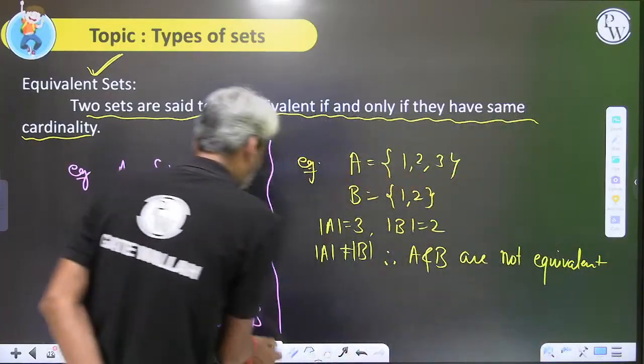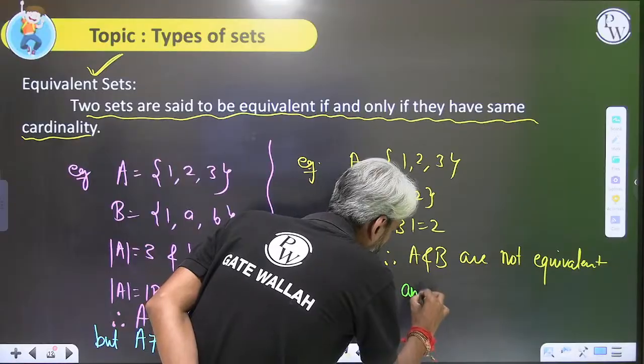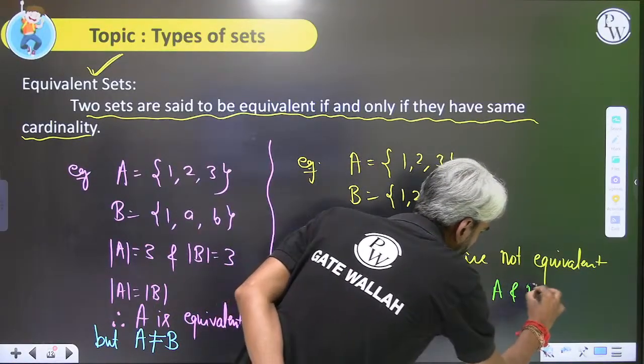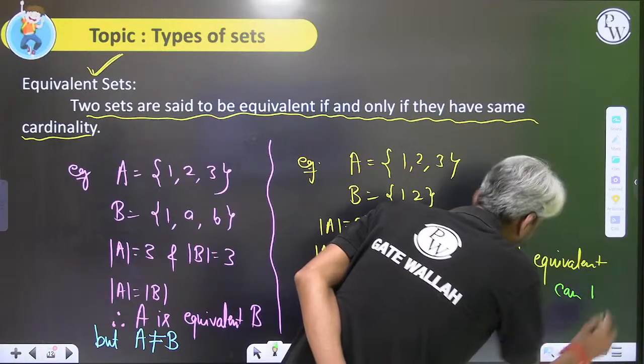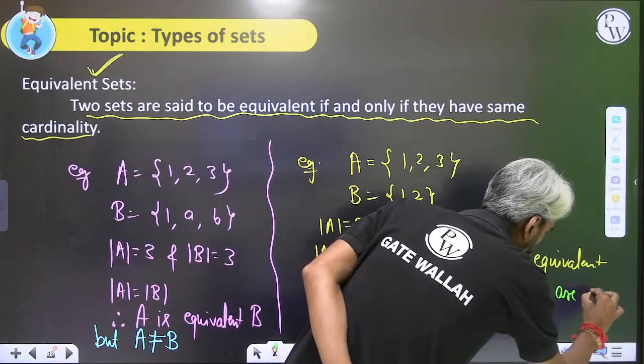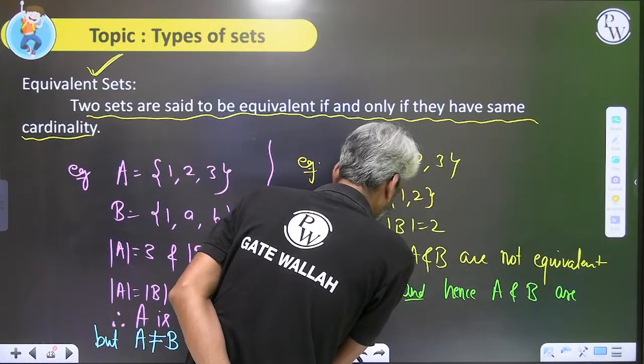If the sets are not equivalent, they cannot be equal. And hence, A and B are not equal as well. I would rather say A and B cannot be equal.